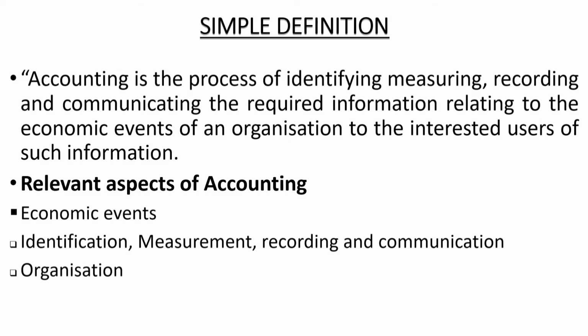Third one is organization. What is organization? Organization means the business organization. In simple terms, we can say that the enterprise is termed as the organization. Interested users of information, which we have already discussed, are owners, management, government, customers, etc. These are the persons interested in the information provided by accounting.